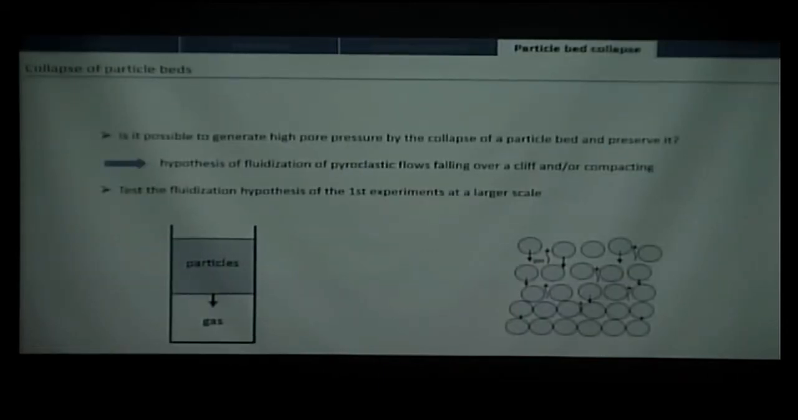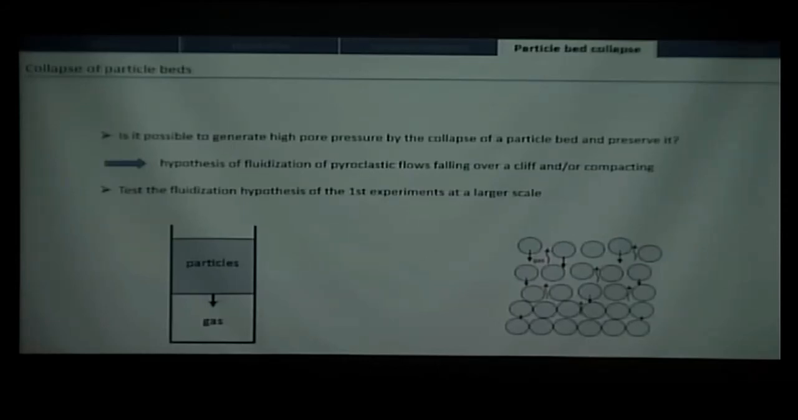So now I will talk about the second kind of experiment that I did, which is the collapse of a bed of particles inside a static gas, so it's air here. So why did we do that? It was first to know if it's possible in this configuration to create high pore pressure and to preserve it in the bed, because that was not really investigated.